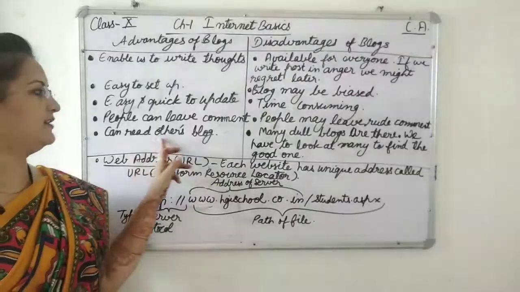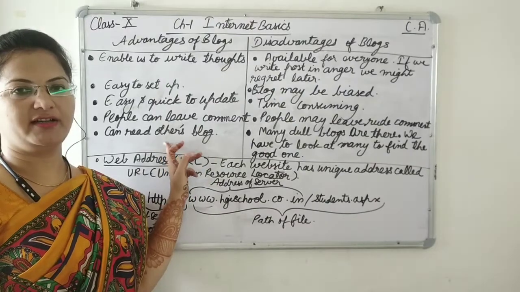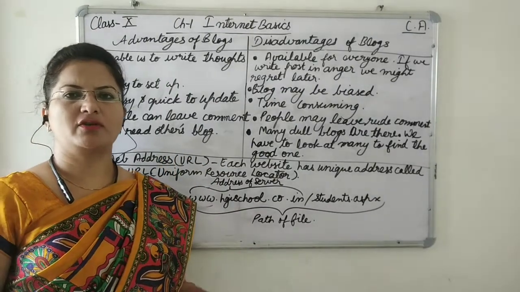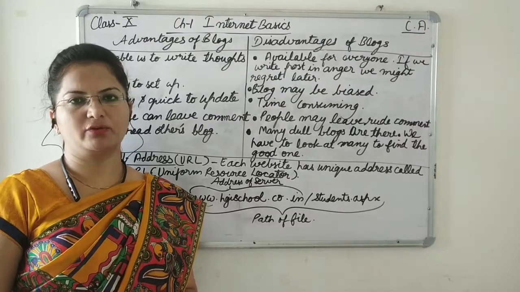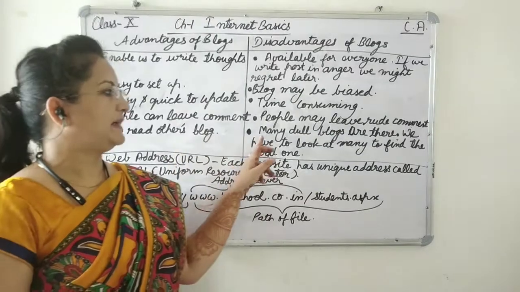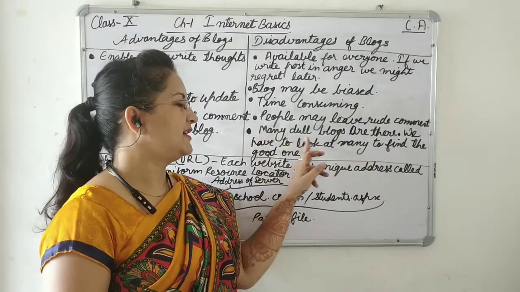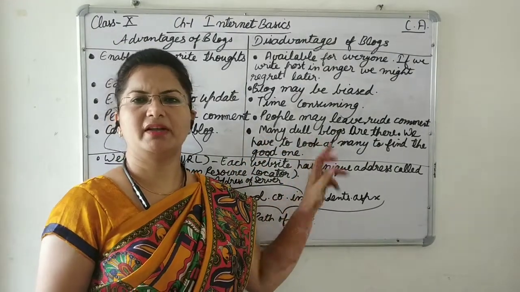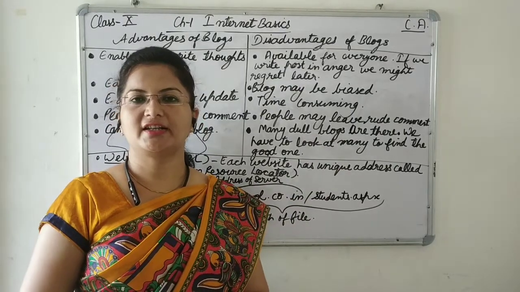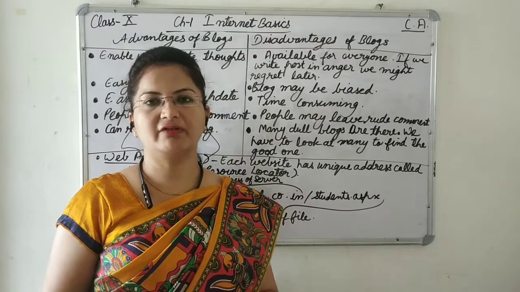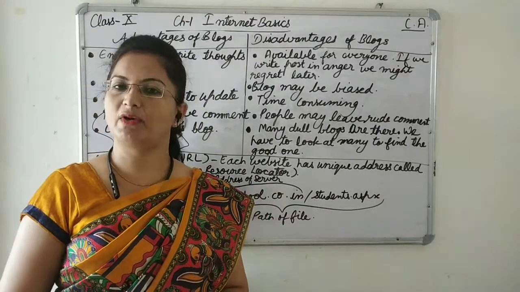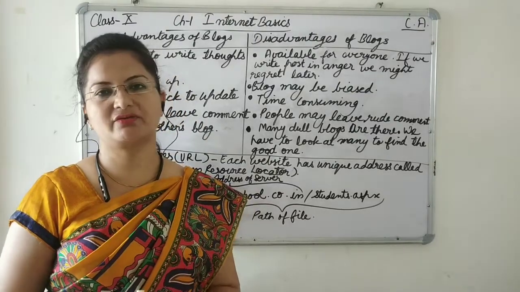Next, we can read others' blogs. So the benefit is that we can read other people's blogs. There are so many blogs available, millions of blogs available over the internet. We can find the best one and we can read it. But a disadvantage is that there are many dull blogs. Millions of people have created their blogs. Now it is not necessary that on all the blogs there is meaningful content. So we have to go through these blogs and then find the best one which we can read.